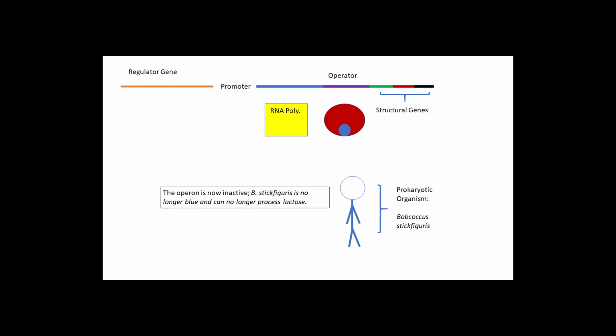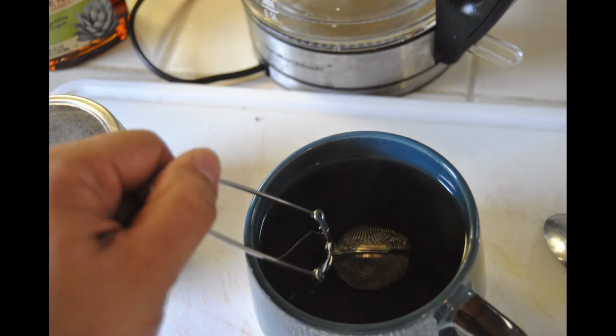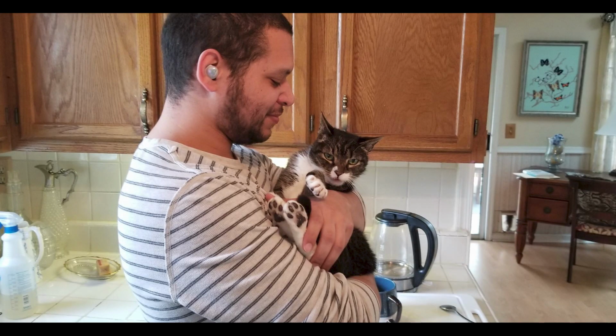A great analogy for positive repressible is making tea. I like strongly flavored loose leaf black tea. As long as I leave my black tea diffuser in my teacup, the tea leaves will continue to diffuse, making stronger tea. However, at some point, my cat comes along and I have a higher affinity for petting my cat than tending to my tea. At this point, no more black tea is being diffused. So the regulatory gene product here is me, and the small effector molecule is my cat.